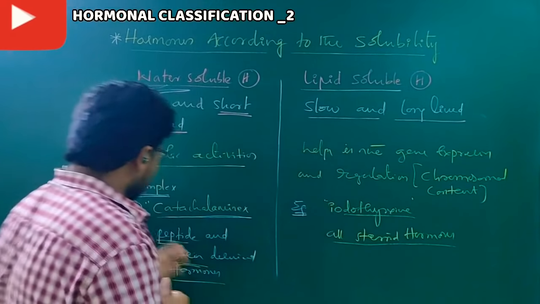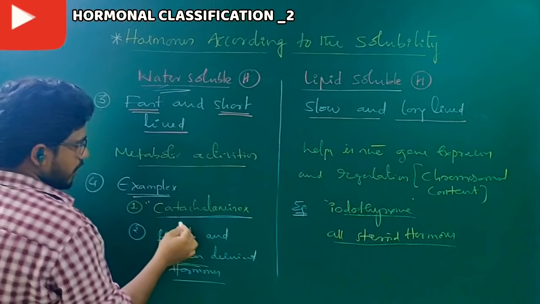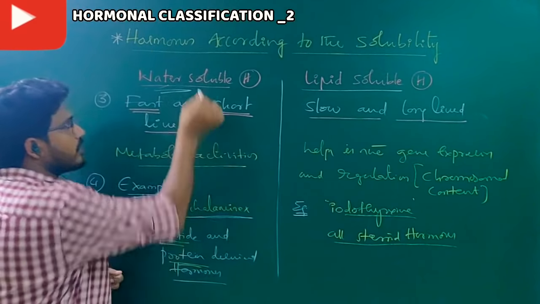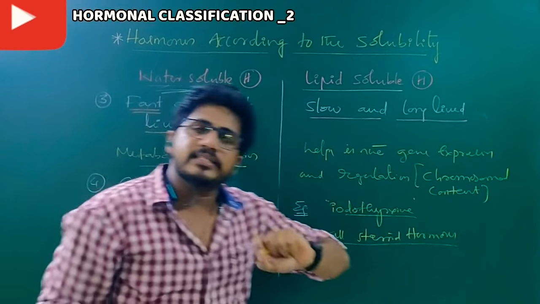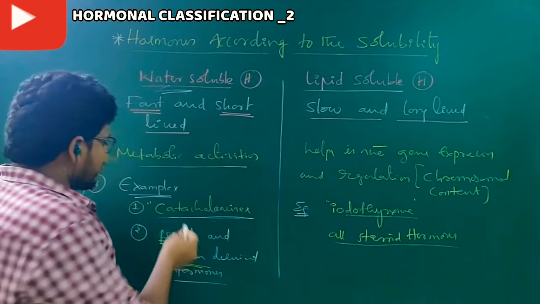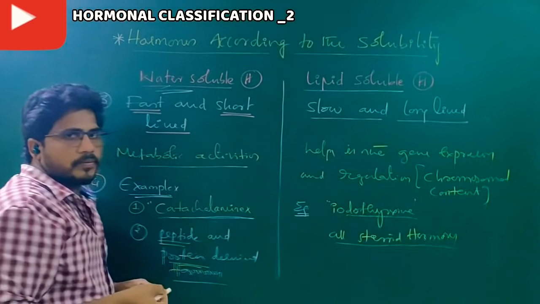Next kind of question: all water soluble hormones are catecholamines. No, wrong. Catecholamines are water soluble. Next, all amino acid derivative hormones are water soluble. Wrong. Some of them are water soluble, some of them are lipid soluble.